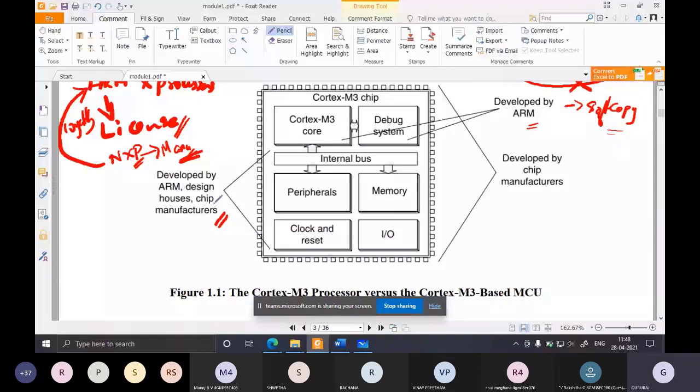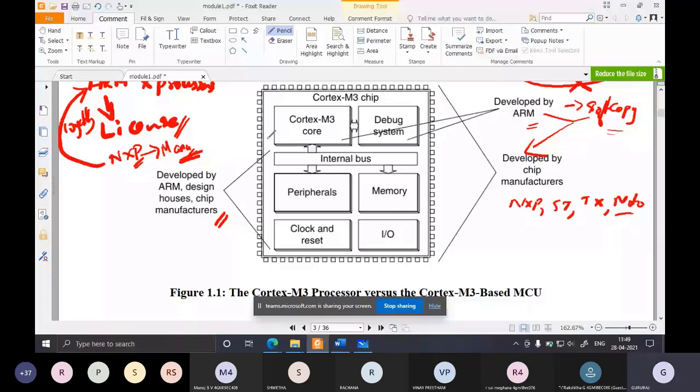Okay, and then once this chip manufacturer obtains the license from ARM, that is, obtains this soft copy of the processor design from ARM by paying some amount, they will get the license and they will develop the entire chip. Okay, so who will develop that? As I told, it can be NXP Semiconductors, it can be ST Microelectronics, or it can be Texas Instruments, or it can be Motorola. So these will develop the entire chip by taking the permission from ARM.